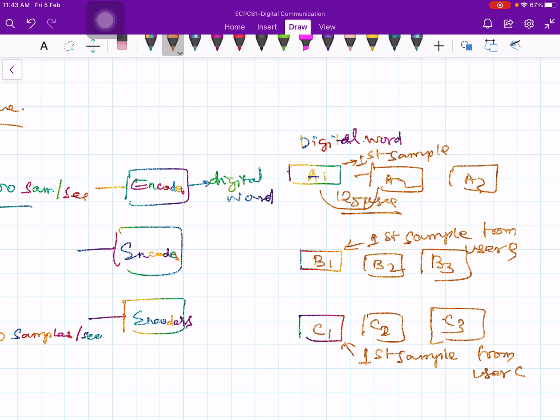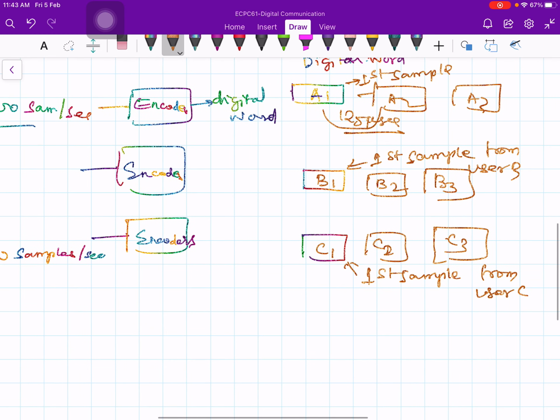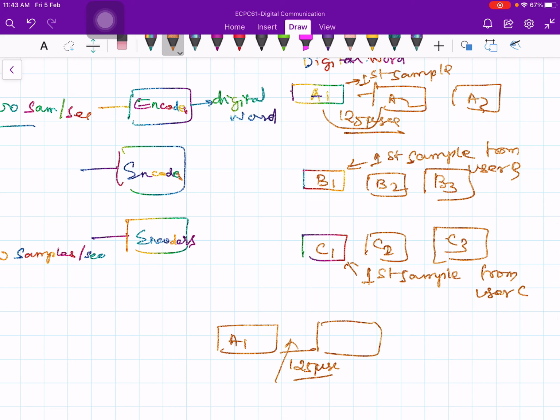So the time interval between A1 and A2 is 125 microseconds. In between the samples of A, I could put samples of other signals. So this gap is not utilized, right? First you transmit A1, then you wait 125 microseconds and then you transmit the second sample. In between you are not using the time.